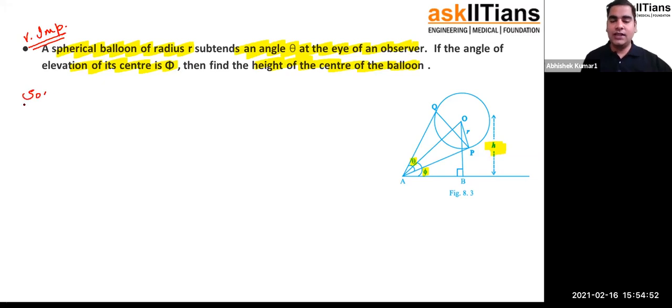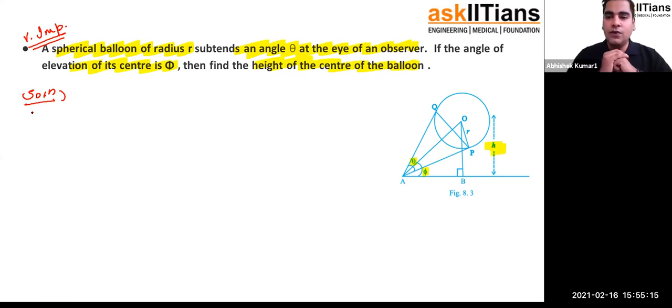So this you should keep in mind, because I have seen kids making this mistake or this blunder many times. What they generally do is they calculate the answer in terms of an unknown which is not given in the problem, or in terms of a value which is not a part of the problem, which is an incorrect approach. Here they are asking you what is the height of the center of the balloon.